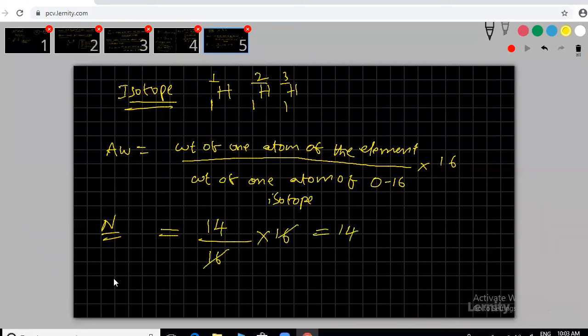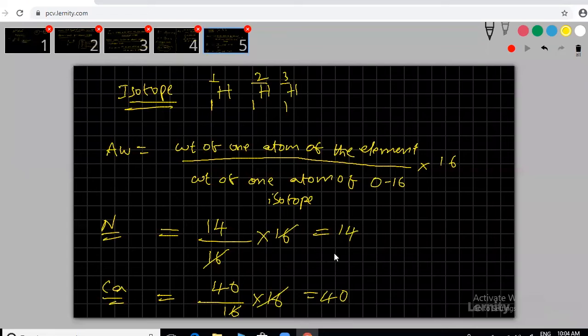You can apply any element here, for example, calcium. Same, 40 by 16 into 16 will get 40. This is the oxygen scale, with respect to oxygen. These two are old scales. By any scale you calculate, you will get approximately the same answer, but I am taking the exact value for understanding purposes.